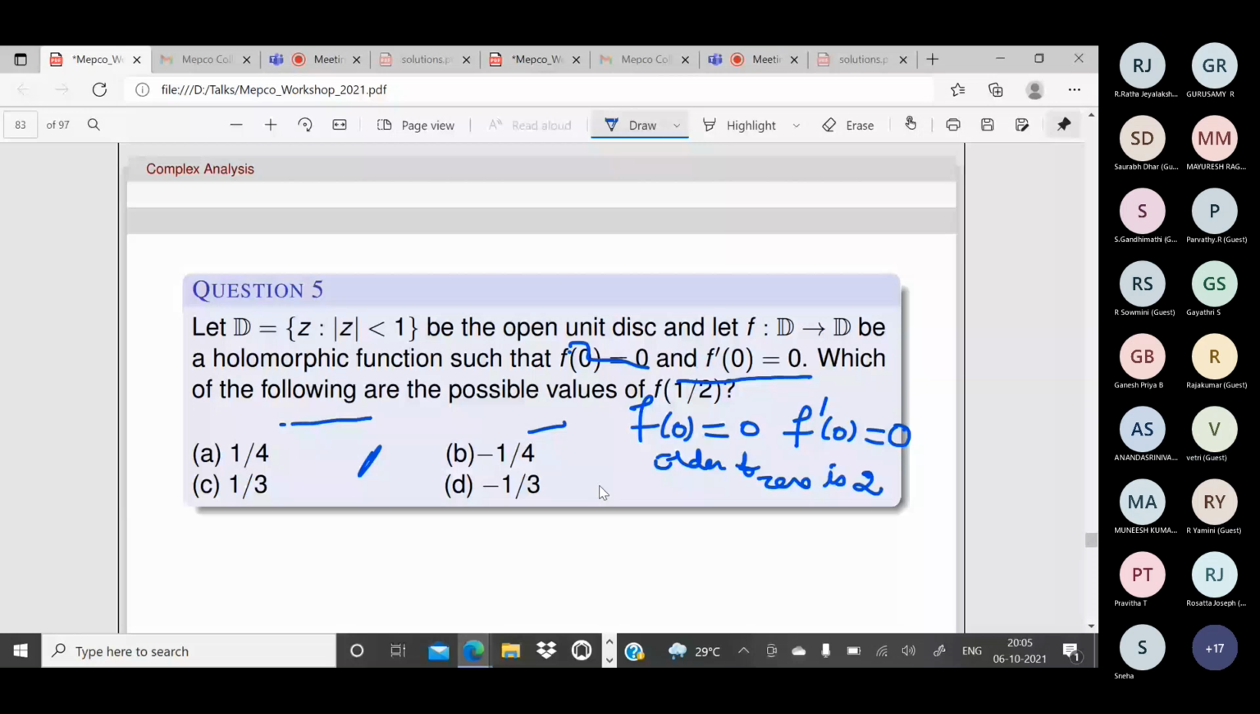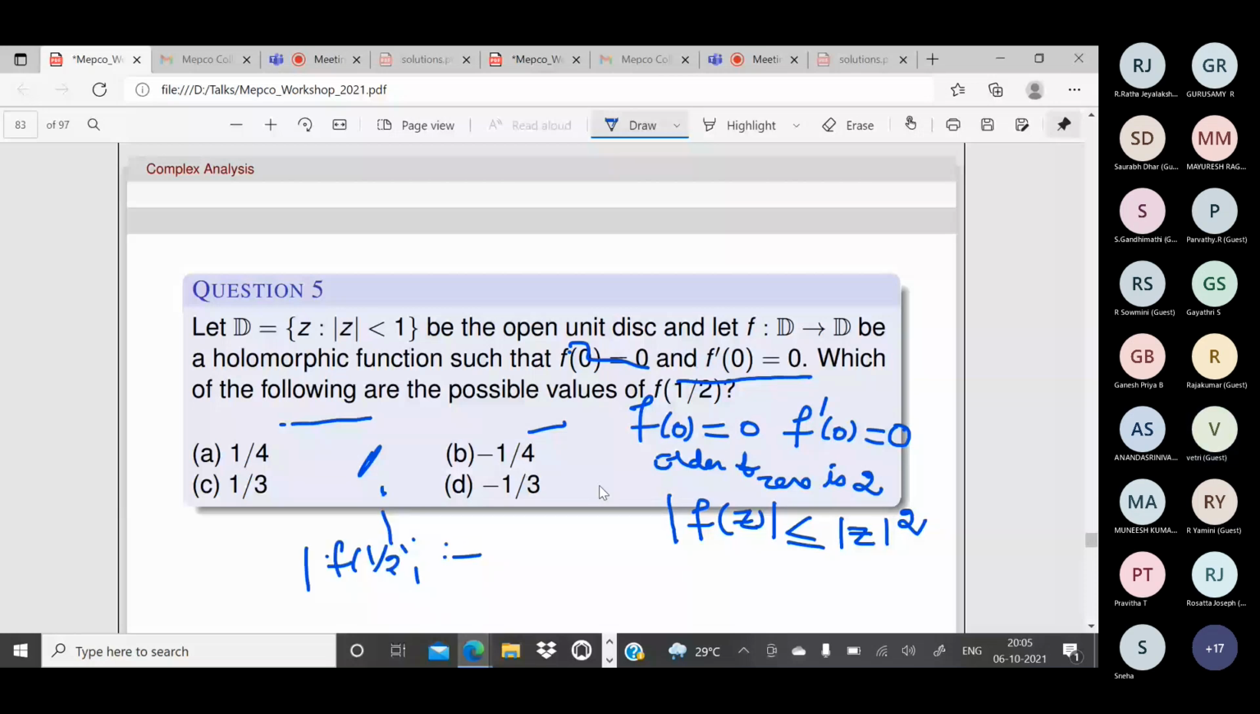So if it is a zero of order 2, what do we know about the modulus of f of z? It will be less than or equal to modulus of z to the power n, modulus of z square. If I put z equal to 1 by 2, modulus of f of 1 by 2 will be bounded by 1 by 4.